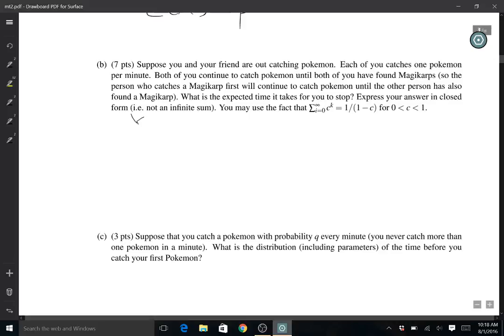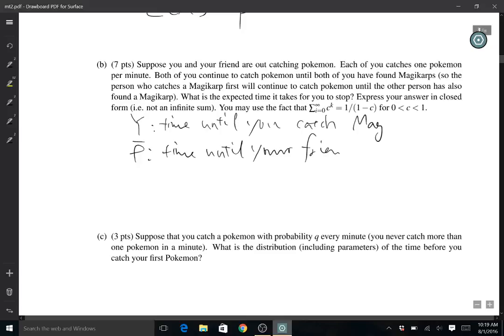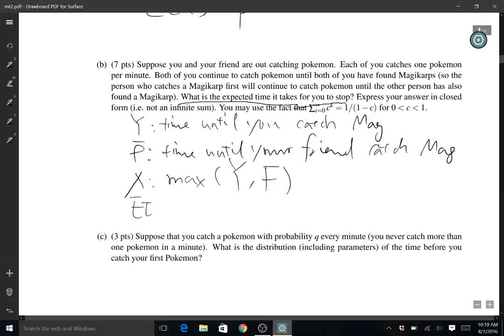Okay, let's define Y being the time until you catch a Magikarp, and F being the time until your friend catches a Magikarp. If we define X as the time it takes you to stop, it actually is the maximum of Y and F. Now we're asking for the expectation of X.